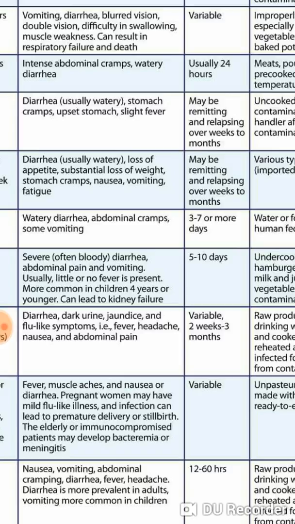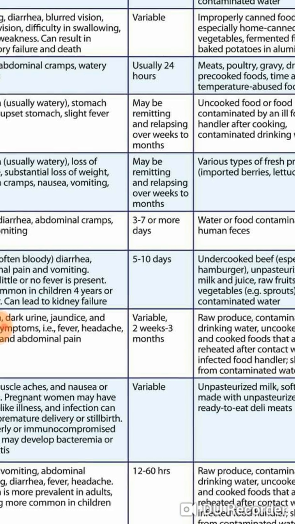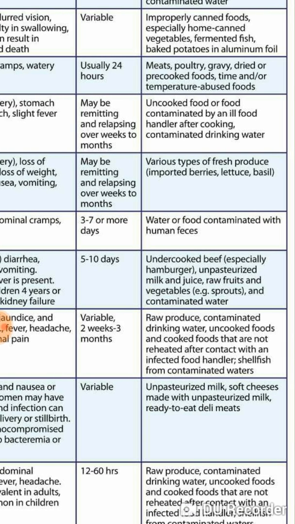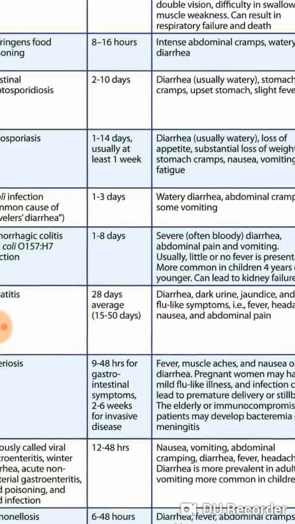You can remember the Shiga-like toxin which causes HUS, that is also caused by E. coli O157:H7. The duration is 5 to 10 days, and it comes from undercooked beef, especially hamburger, unpasteurized milk and juice, raw fruits and vegetables, and contaminated water.